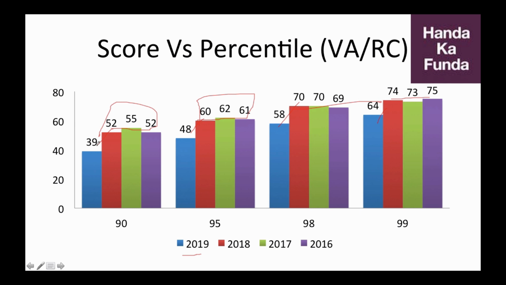So these are the scores that you needed to do well in the VARC section, depending upon whether you are targeting just to clear the cutoff, which is at 90 percentile, or if you are planning to score really, really well in VARC and maybe just clear the cutoff in Quant and LR and DI, then you should probably be looking at something like 98 percentile. So if verbal is your strength, 98 percentile should be your target. If verbal is your weakest area, then 90 percentile should be your target. Somewhere in between, 95 is where you should look at.